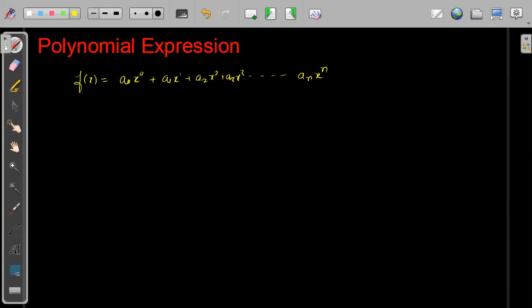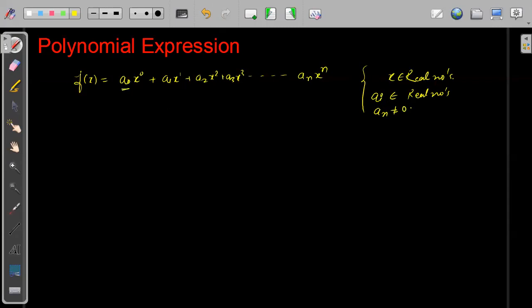Now, a very basic definition: polynomial expressions are given of such form. Any expression of the form a naught x to the power 0, a1 x to the power 1, a2 x to the power 2, a3 x to the power 3 and so on is known as a polynomial expression, where x belongs to real numbers, and a naught, a1, the ai's, also belong to real numbers, and an is not equal to 0. This is the condition we will have on x and the ai's.